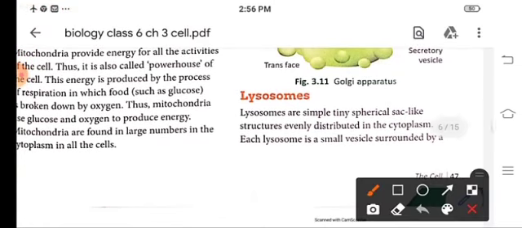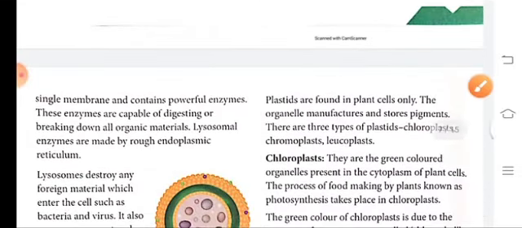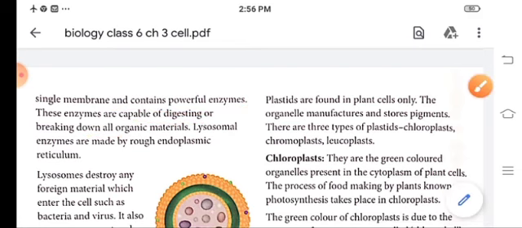Next are the lysosomes. These lysosomes are tiny, spherical, bag-like structures which are distributed in the cytoplasm. They are small vesicles surrounded by a single membrane, and they contain powerful enzymes. These enzymes are capable of digesting or breaking down all organic materials. Lysosomes are made by the endoplasmic reticulum.